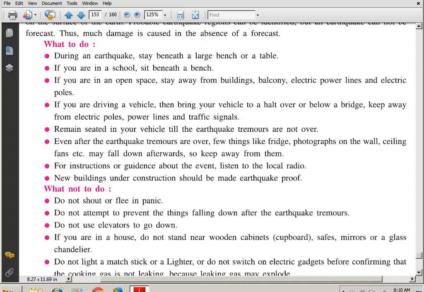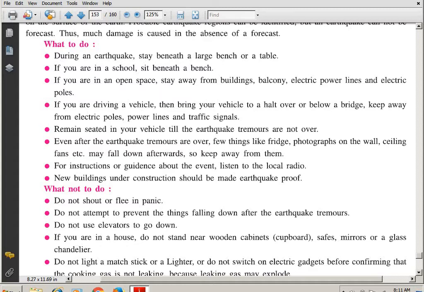Then even after the earthquake tremors are over, few things like fridge, photographs on the walls, ceiling fans, etc. may fall down afterwards. So keep away from them. So what happens? Even though earthquake tremors are over, keep yourself far from the photographs which are hanging on the wall, or like a fridge or ceiling fans. It may fall anytime because of the previous tremors which the building had already felt.